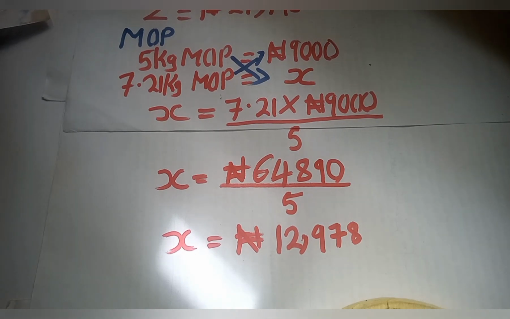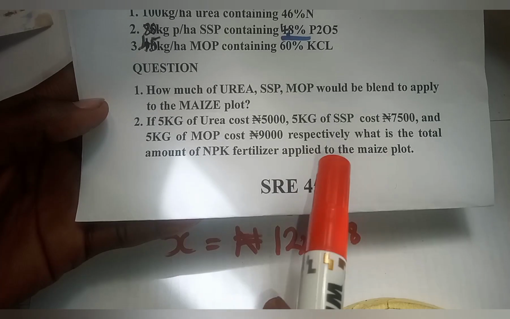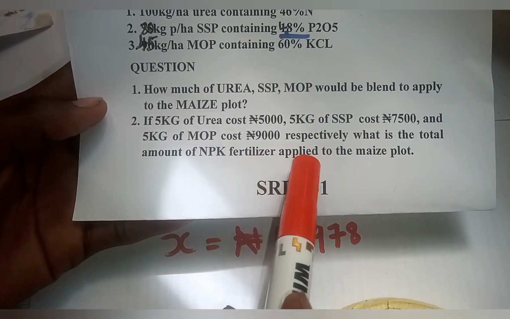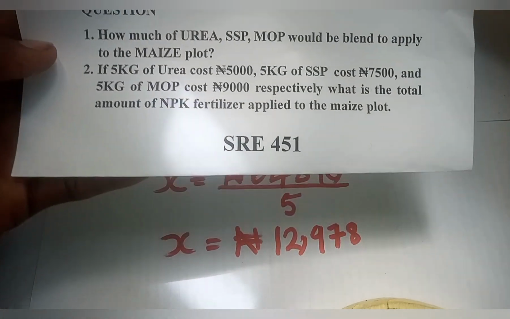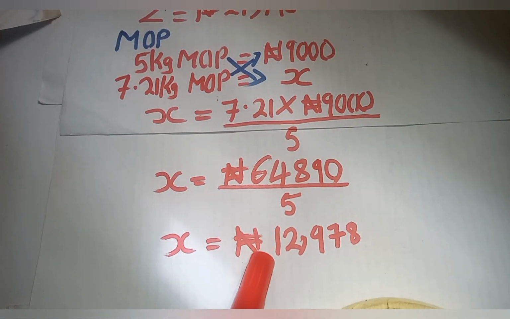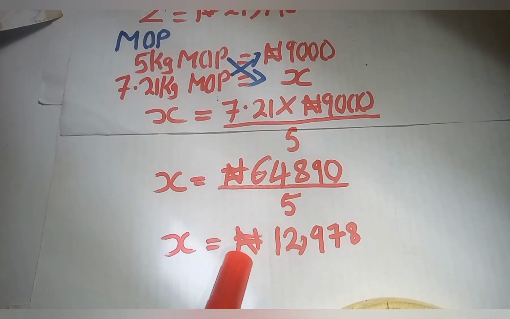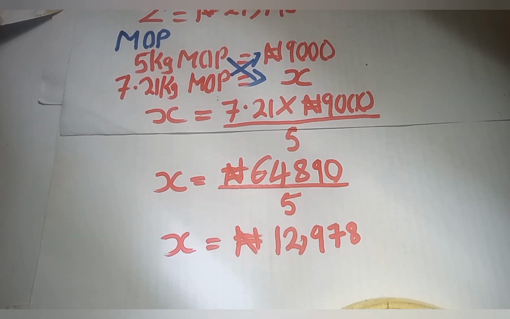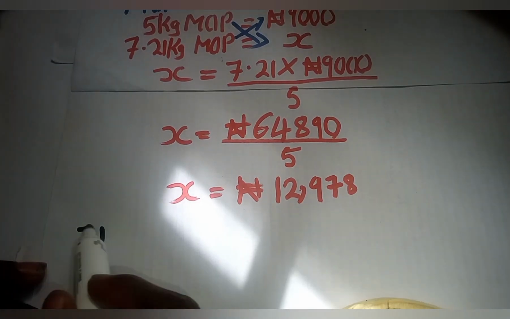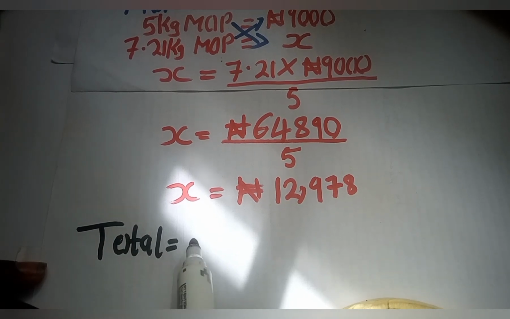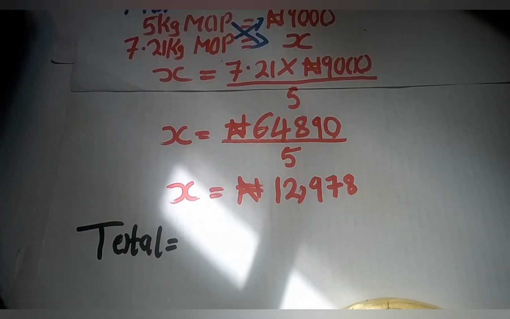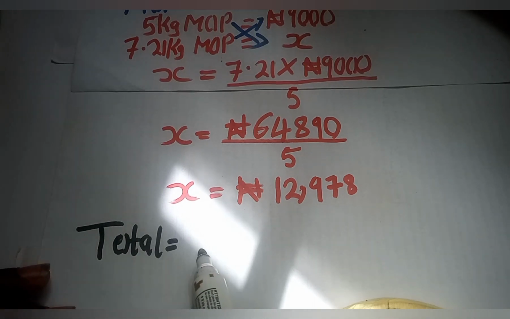Now, that's not the final question. In my last video, I didn't complete that question. The next question asks: what is the total amount of NPK fertilizer applied to the maize plot? The total is the addition of the muriate of potash, single superphosphate, and urea. When you add the amounts together, that will give me the total amount of the fertilizers that I applied. Total is equals to the value that we got in urea, I think that is 10,000 naira.